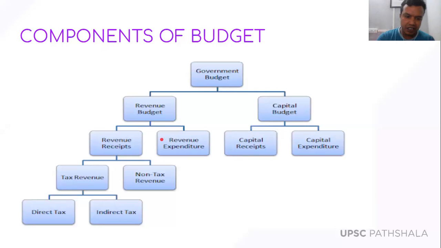Revenue receipts are again divided into two types, that is tax revenues and non-tax revenues. I'm going to discuss in detail the tax revenues today. Fine. Can anybody tell me what is the difference between tax revenues and non-tax revenues? Non-tax revenue may be some earnings through selling Yojana or some print media, and tax revenues by GST and income tax, all those things. Okay, fine.